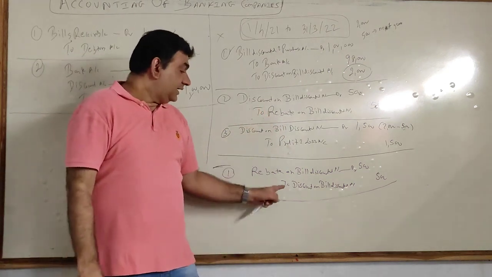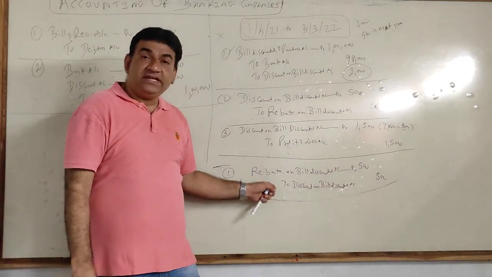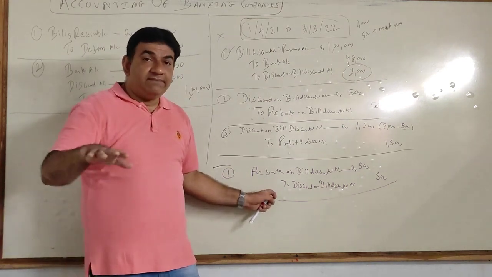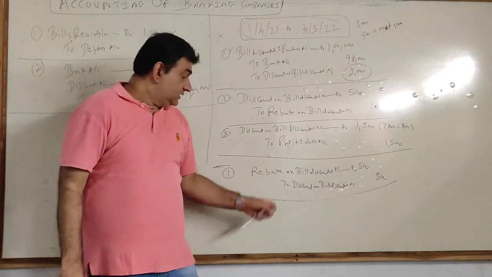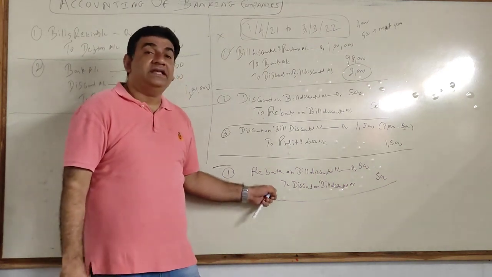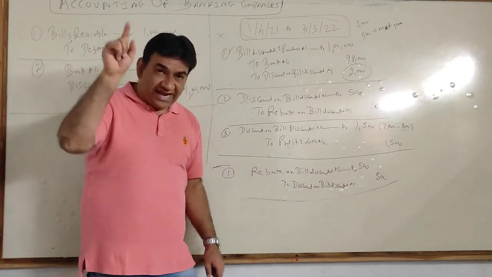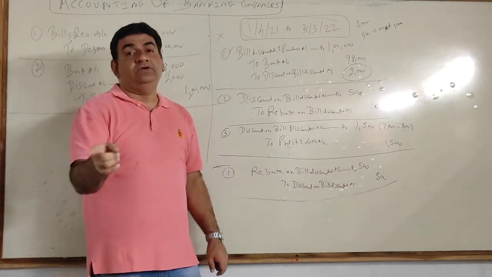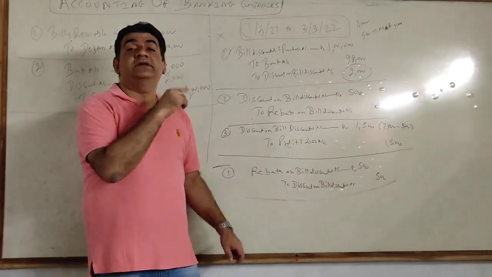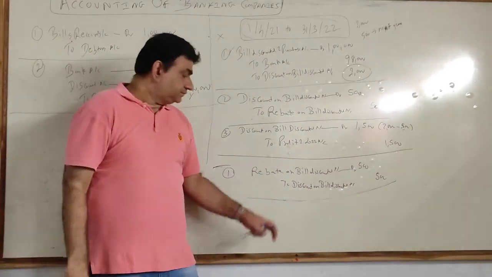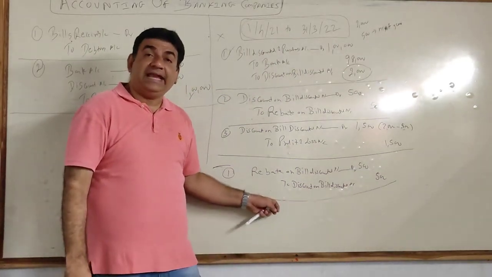Got it? And as I told you, I go in the next year with this entry. So when I am passing the entries for the current year, this entry will be for last year's rebate. What you have to calculate is current year's rebate. So last year's rebate, the amount has to be given to you in the question, because without that you cannot pass this entry.